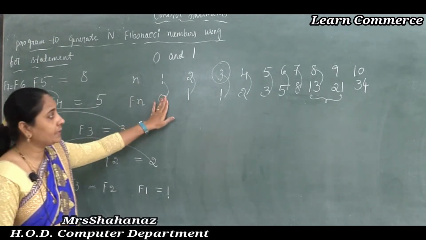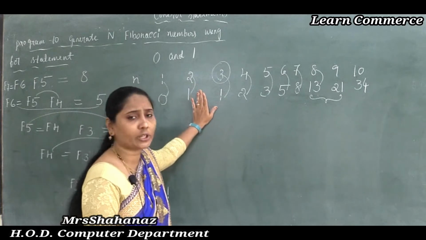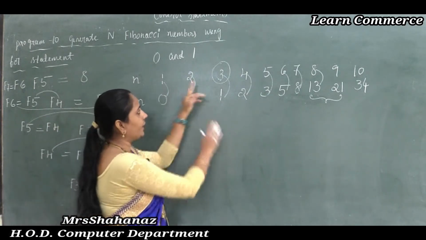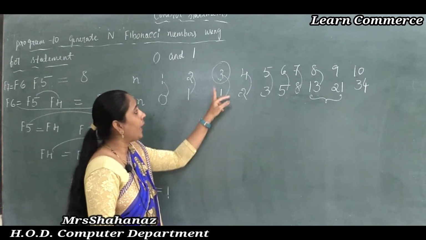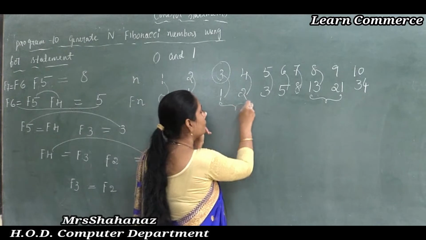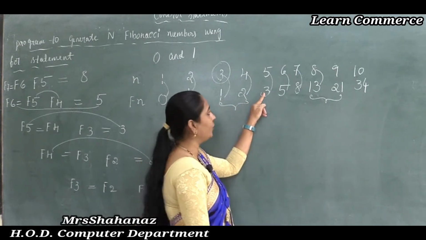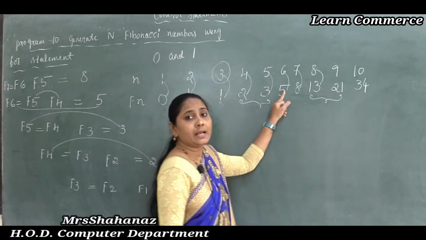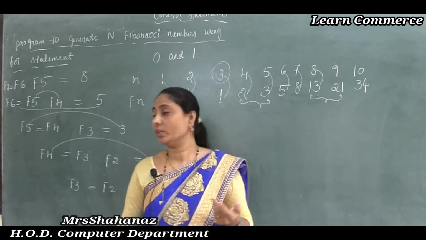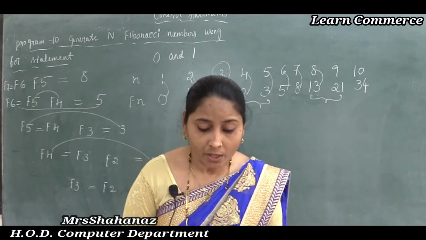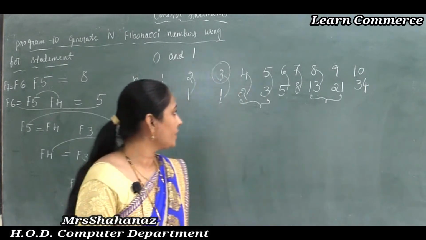In this solution I also completed the same thing. By taking these two I completed the third value, by taking these two I completed the fourth value, by taking these two the fifth value, and later by taking the fourth and fifth I completed the sixth value. So this is just the chart of this point. Is this point clear? This is the solution of the Fibonacci numbers.